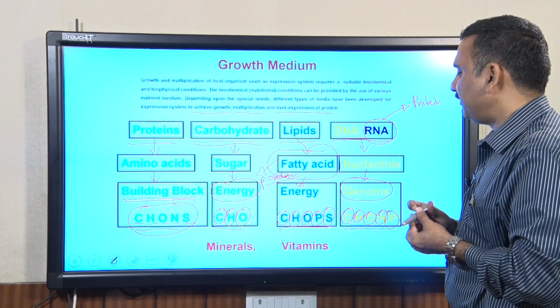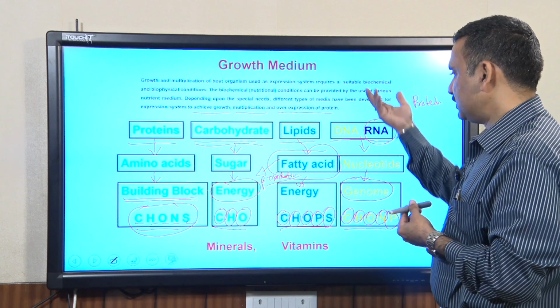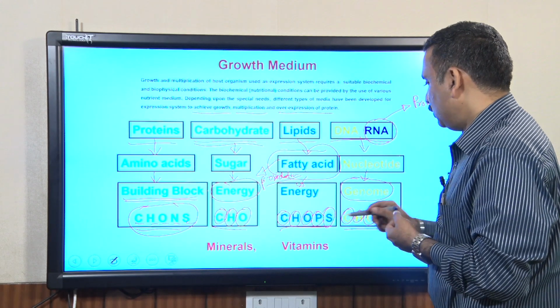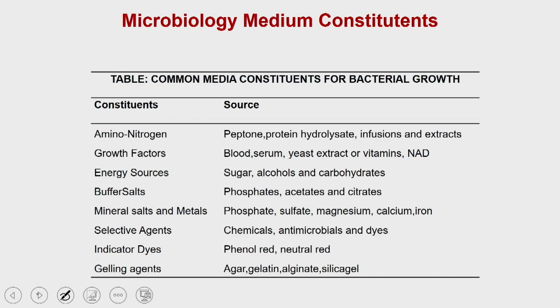So, there are different types of media molecules which people can use. Apart from these biomolecules, you also need to provide a small amount of minerals as well as vitamins, so that the organism can grow optimally. There are different constituents which you can use to provide the different types of sources.